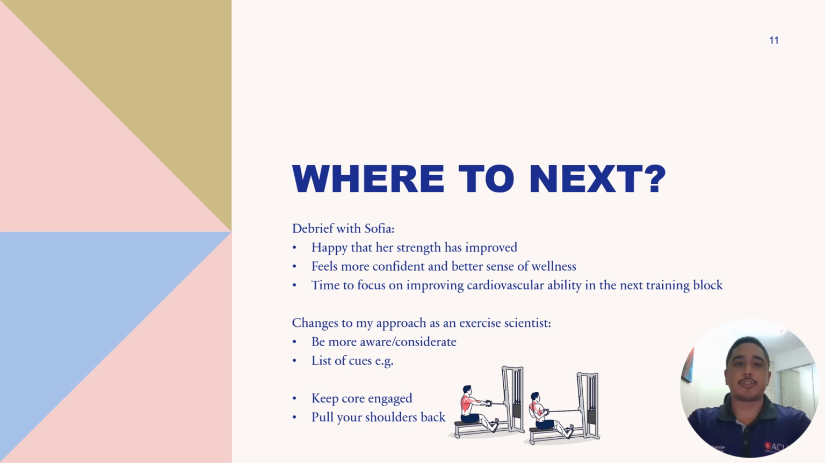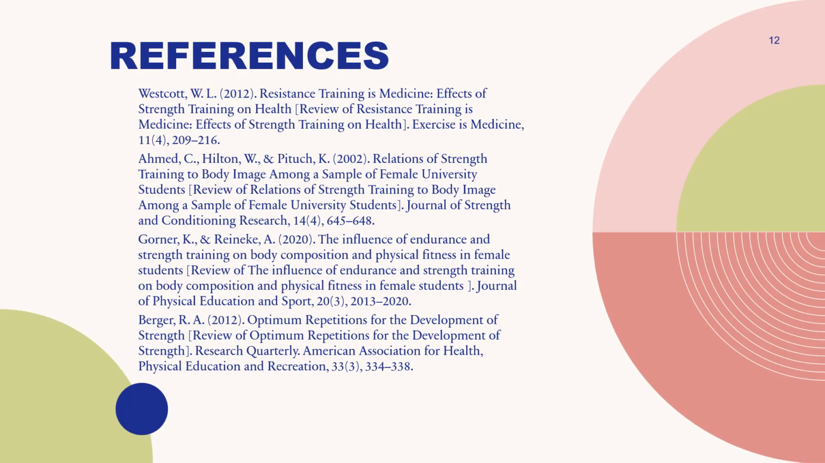Changes to my approach that I will implement going forward include being more aware and considerate when in a gym setting, and also having a list of cues ready for the exercises prescribed in each session. For example, when working with a client on a cable row, I might tell them to keep their core engaged and pull their shoulders back.